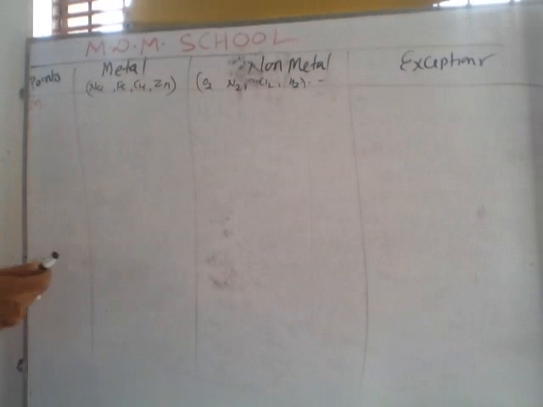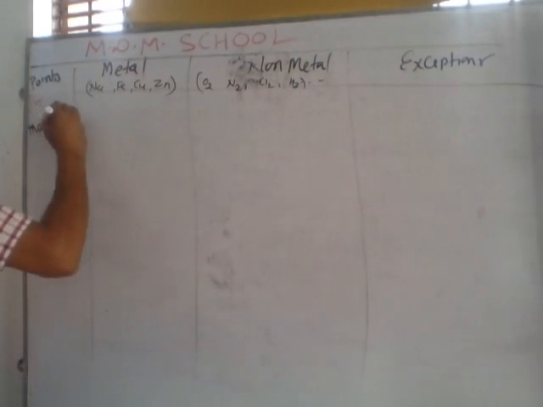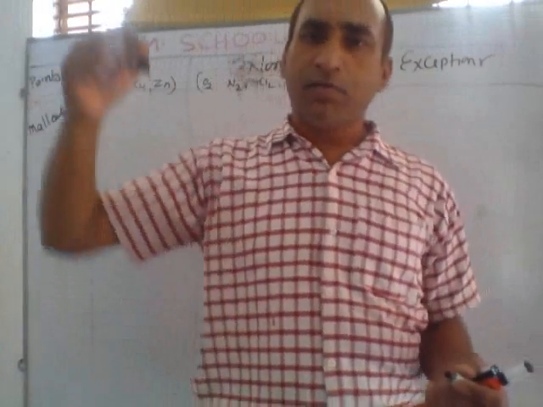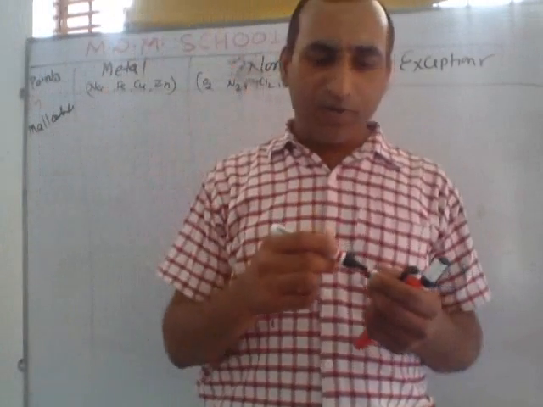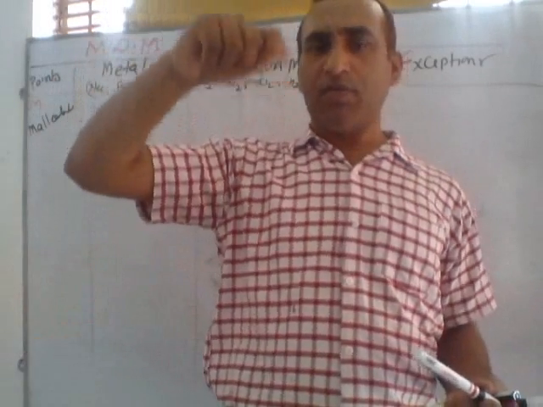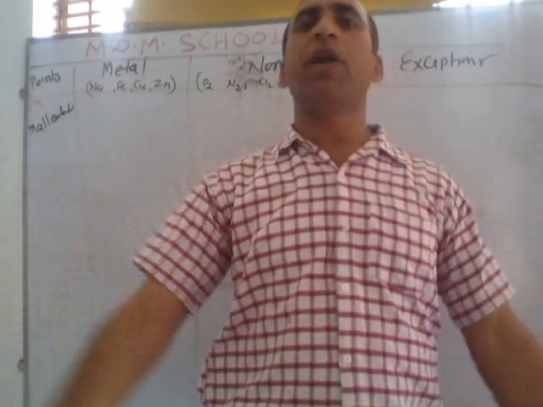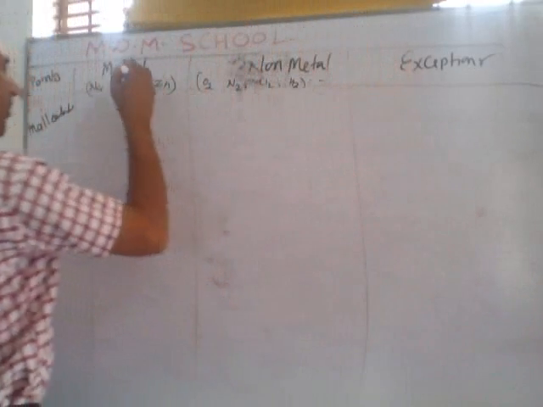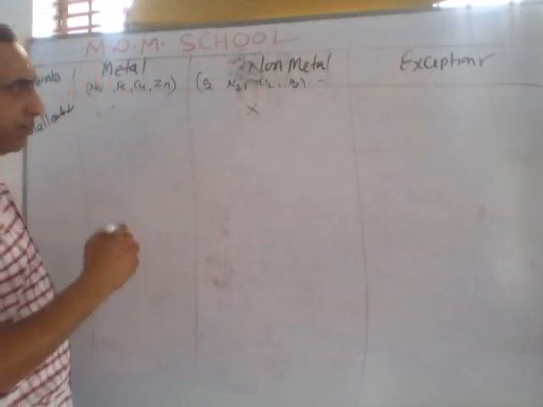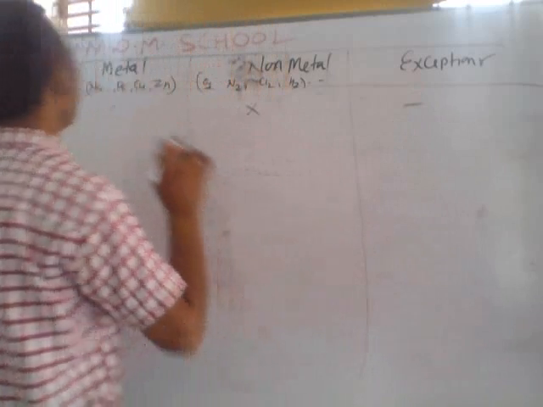M means malleability. Malleability means by applying pressure, formation of long sheet. If we apply pressure on metal, it converts into a long sheet. This process is called malleability. So metals are malleable and non-metals are non-malleable. No exceptional case. First point complete.